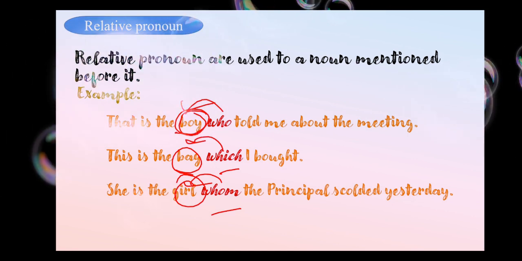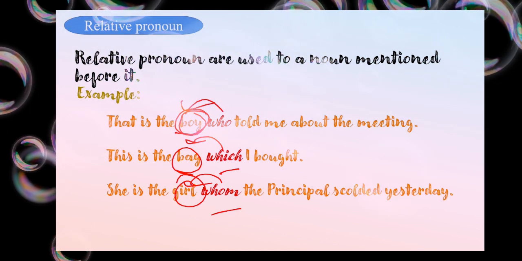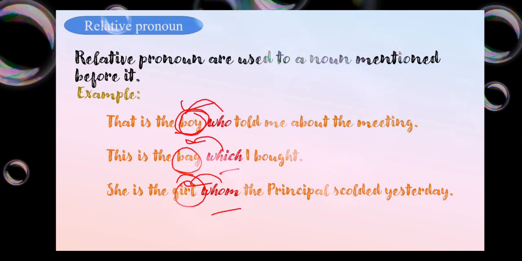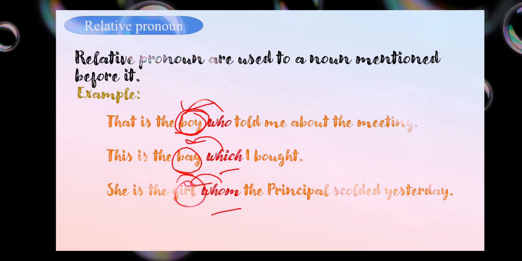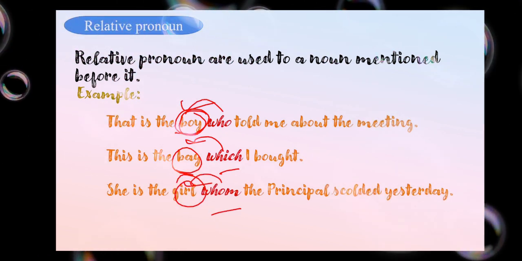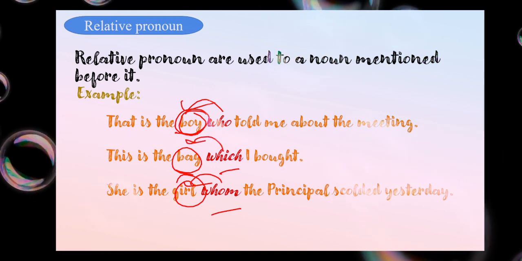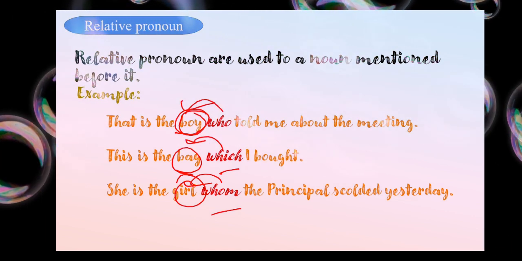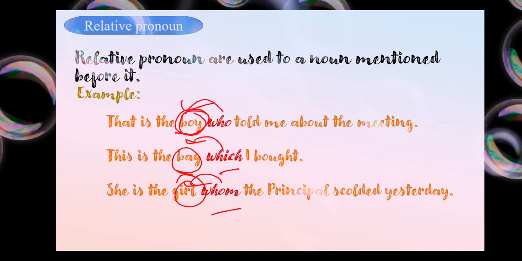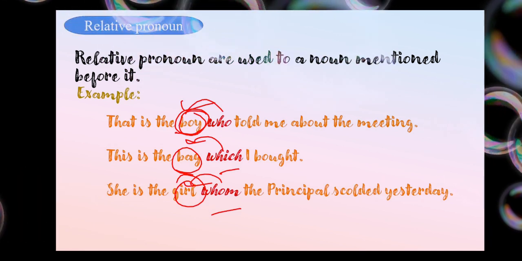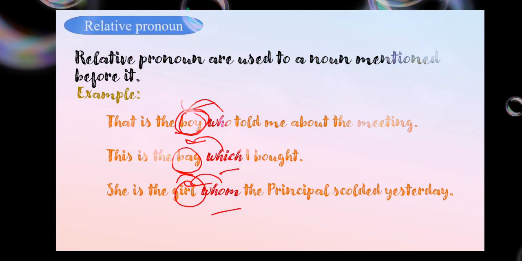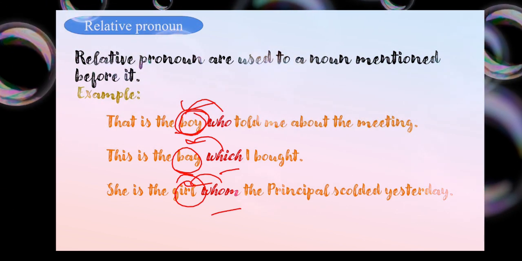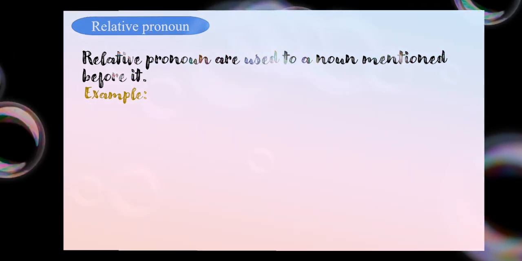If it is used at the front, but then I find that a noun is following it, a noun is present after the word, after my words which, what, whose, who, whom, then it is said to be my interrogative adjective. But if a noun is in front of who, what, or whatever it is, then it is said to be a relative pronoun, as I showed you in this sentence. Okay, let's go to the next one.